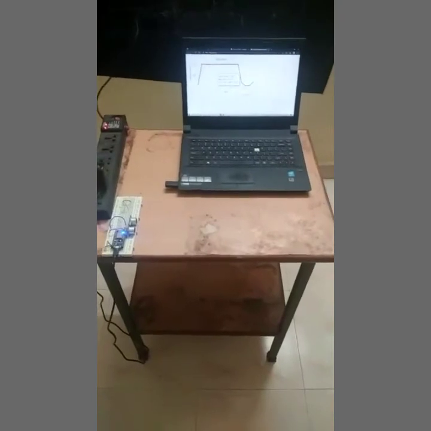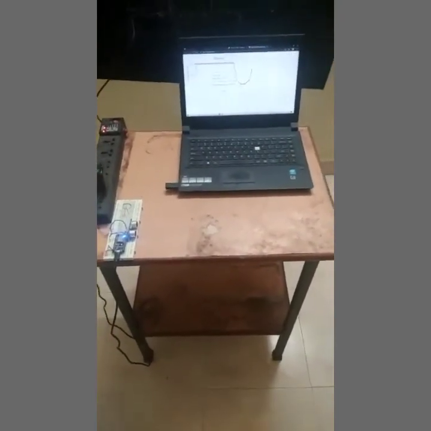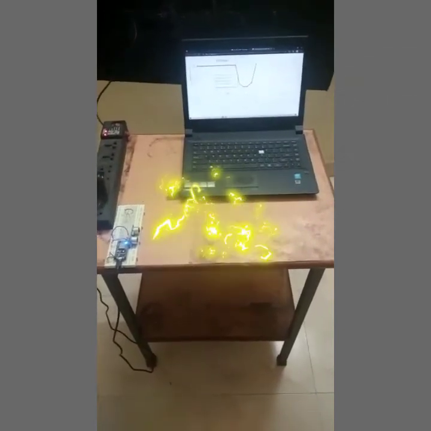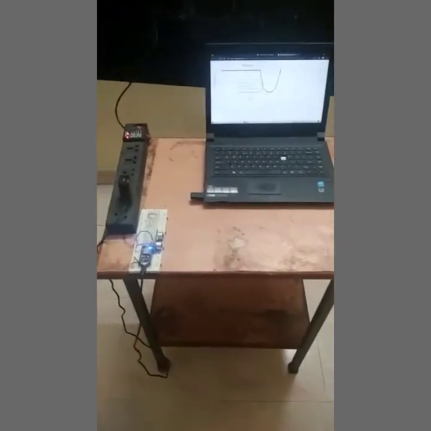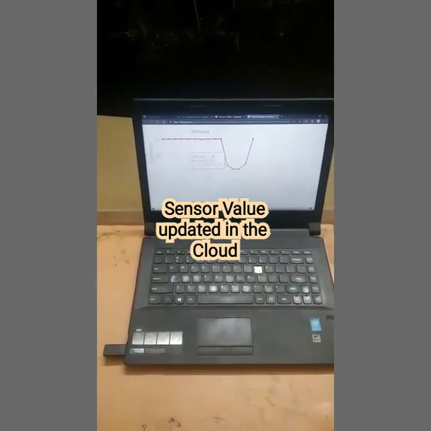So there is no obstacle, so it goes directly towards the wall. This will be somewhere closer to more than 100 centimeters. So the graph has increased. See that our local sensor, which is connected through Wi-Fi, is updating in the ThingSpeak website. Hence we call this the Internet of Things.